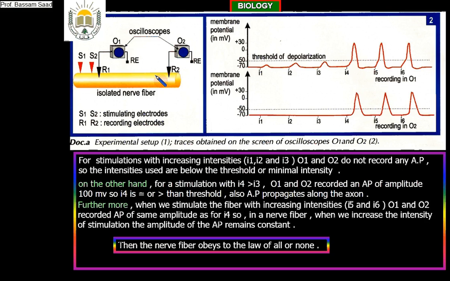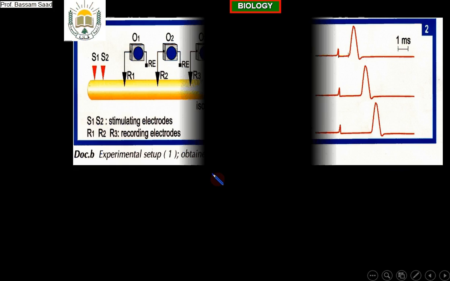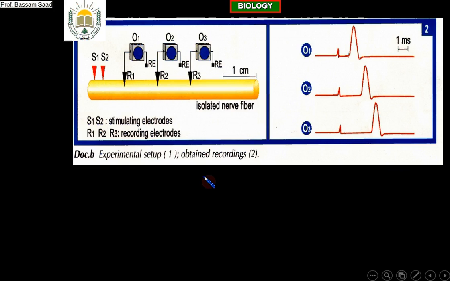Look to this. A simple experiment was performed in order to find the speed of the action potential. In reality, we have approximately the same experimental setup as before. Here we had only 2 oscilloscopes, but here we have 3 oscilloscopes.